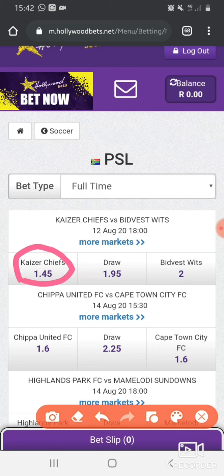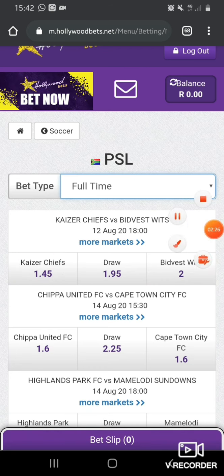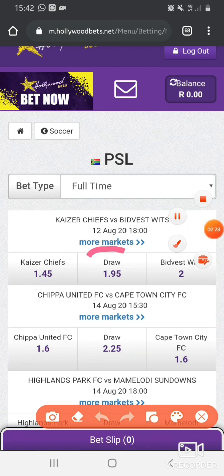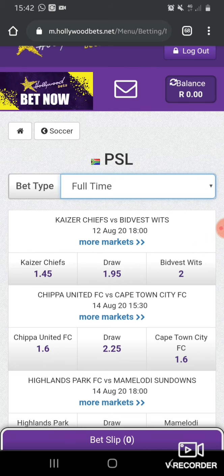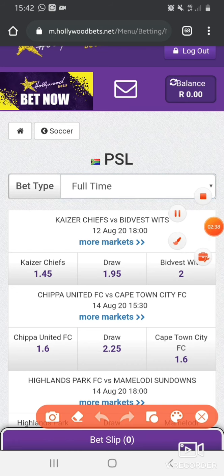And if Kaizer Chiefs and Bidvest draw, that means you will get 1.95 of your stake. And if Bidvest win, that means you will get 2. These are odds: 1.45, 1.95, and 2 are odds.